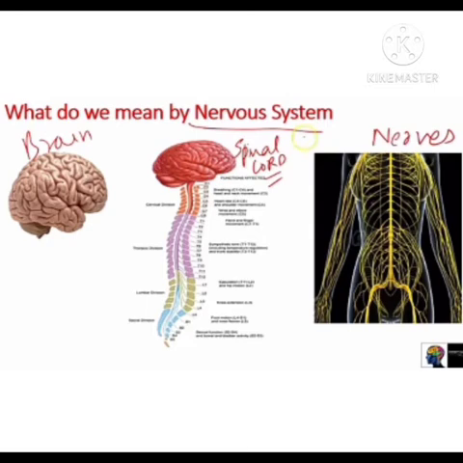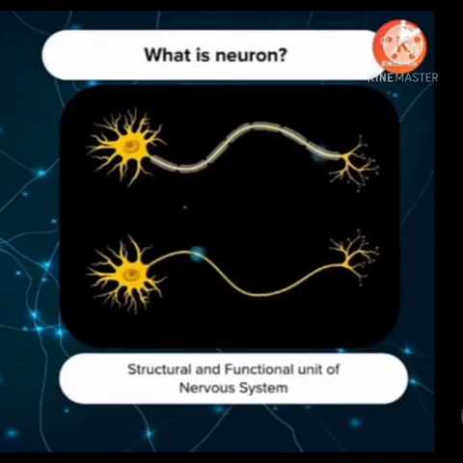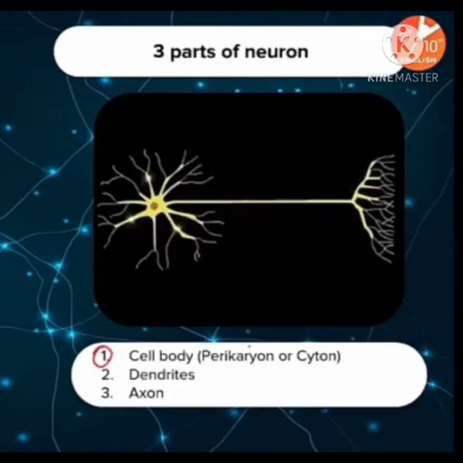These nerves are also called neurons. These are highly specialized cells of the nervous system, and these neurons are the structural and functional unit of the nervous system, right? And the neurons are able to perform these specialized functions because of two main properties, that is irritability and conductivity. A neuron consists of three main parts.